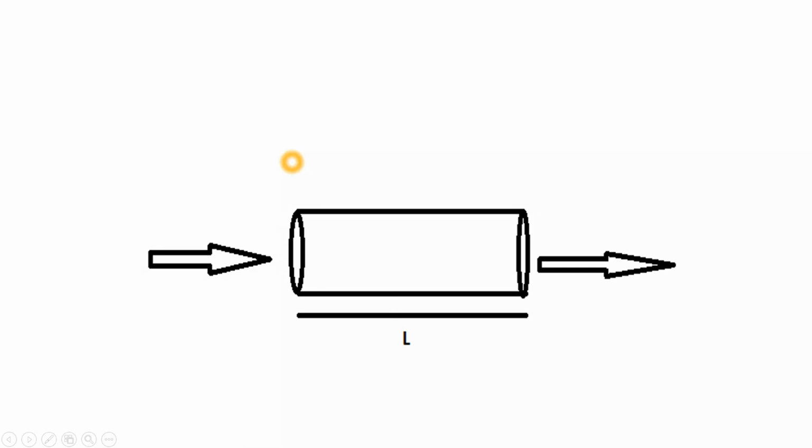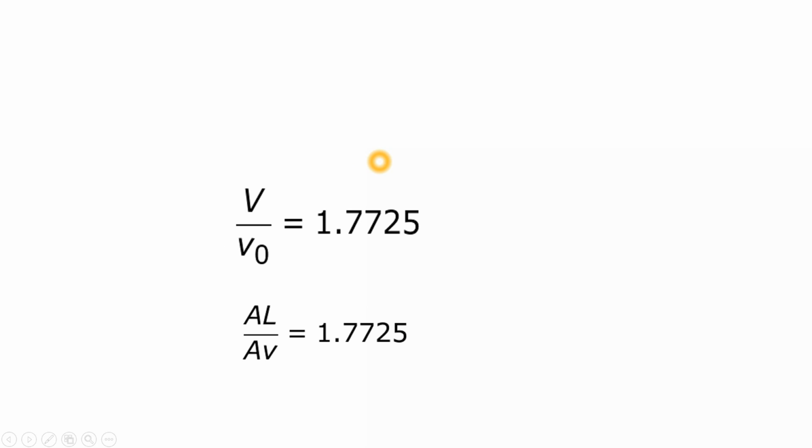If I want to take the volume, I can write the volume of the PFR as cross sectional area into length of the PFR, A into L. And for volumetric flow rate, I can write it as area of the PFR into velocity of the fluid. So V by V naught is equal to 1.7725, A into L upon A into v is equal to 1.7725.